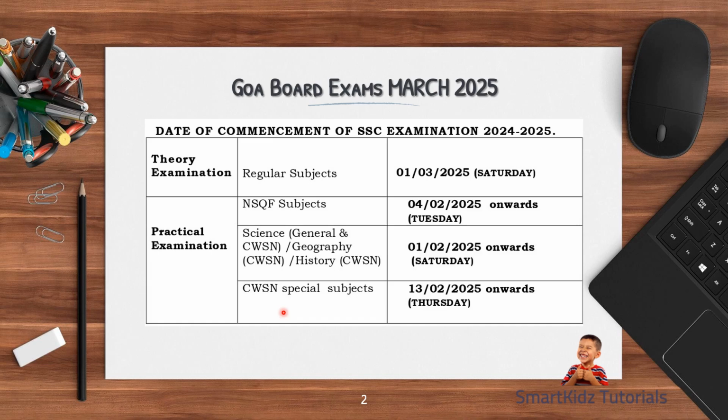Then there are CWSN special subjects. Practicals for those subjects will begin from 13th Feb 2025. The final dates, as I said, these are not the final dates. The final dates will be sent to your school, and your school will inform them. So as I mentioned, it is different for different schools, but that is why it is not mentioned over here. Just given a date. From that day onwards, you can expect your practical examinations to be held.